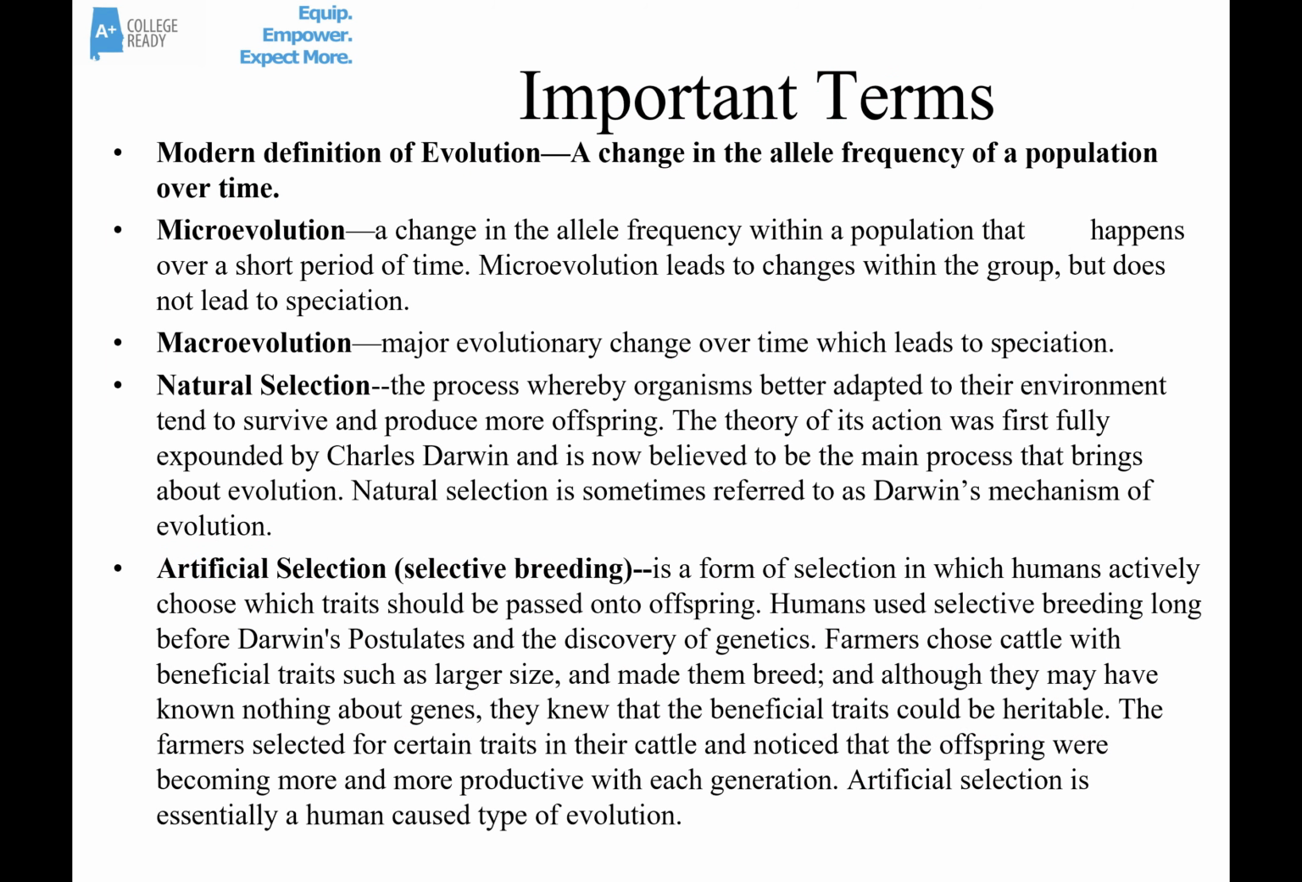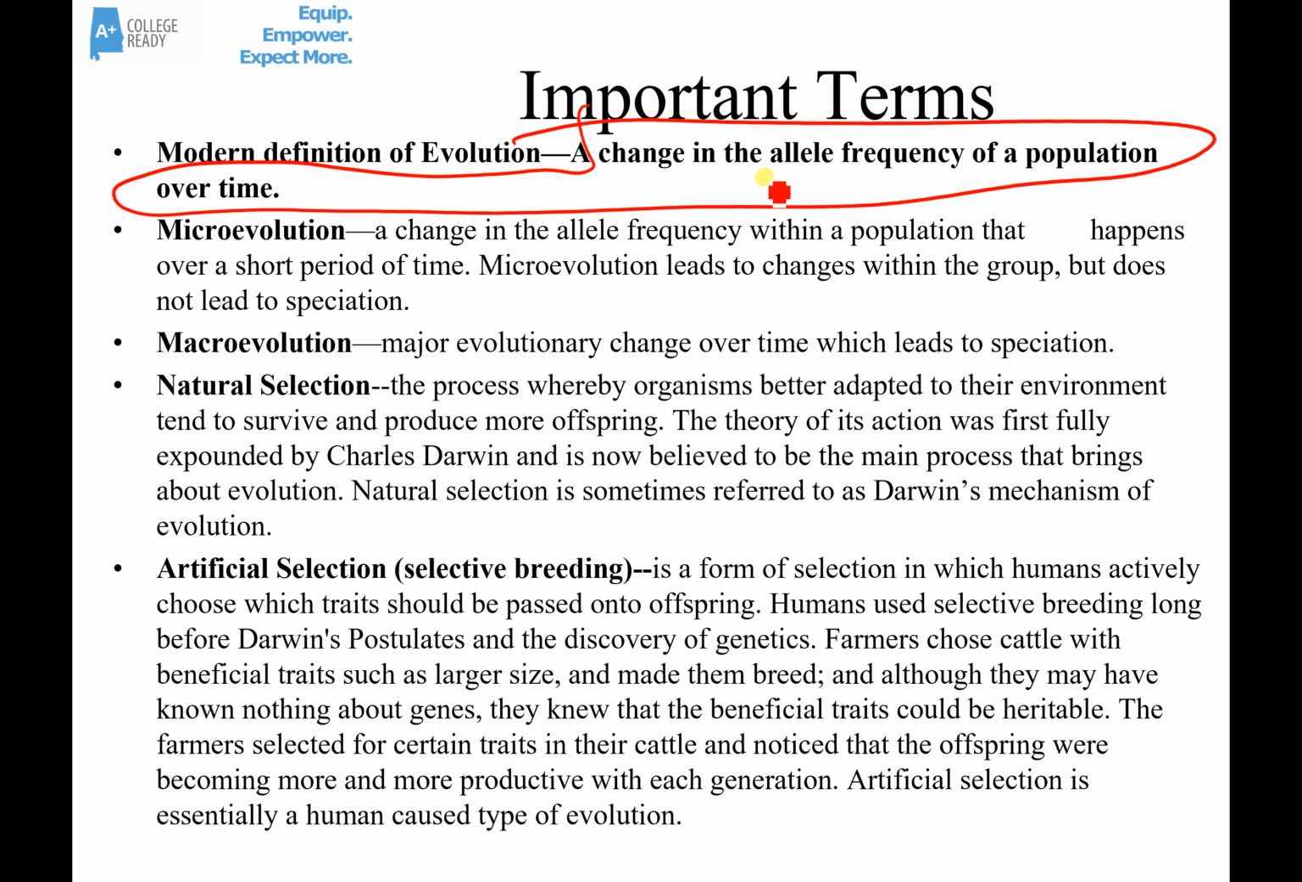So there's some important terms associated with evolution that you need to be familiar with. First of all, you've got to know this definition of evolution. Evolution in its most simple form is a change in the allele frequency of a population over time. Now remember, an allele is a form of a gene. So we're essentially just looking at how common are certain versions of a gene compared to others in a population